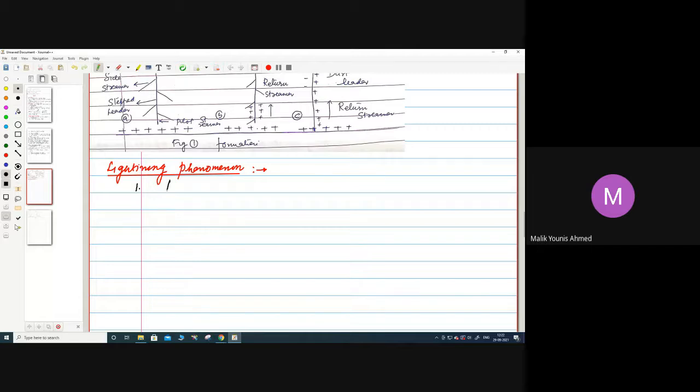Number one will be the height of the cloud. On the basis of this, we'll be explaining this.